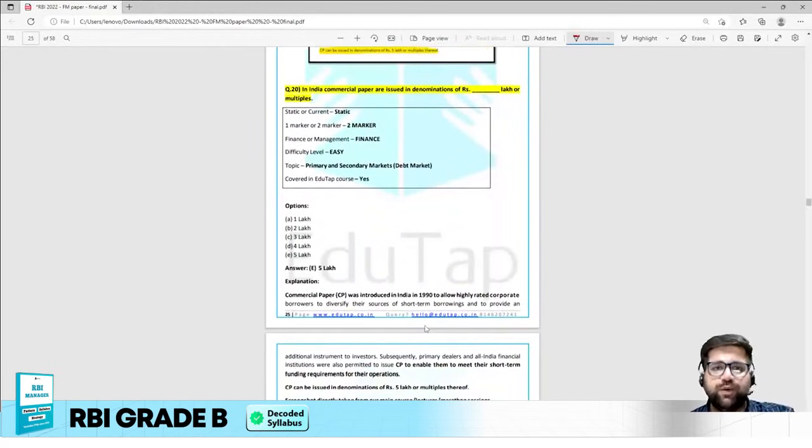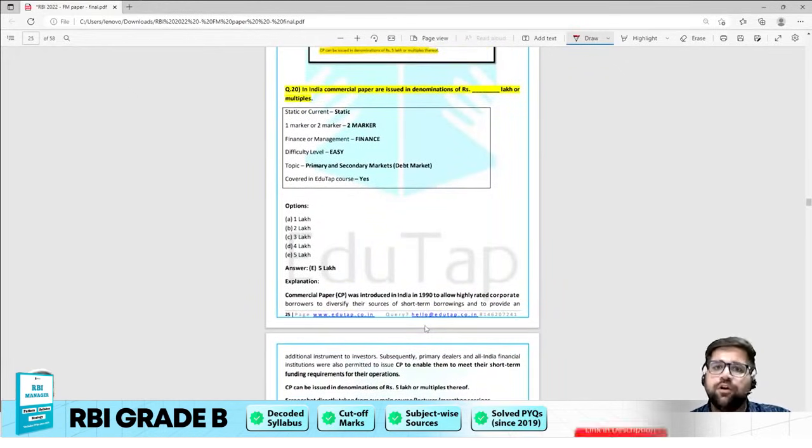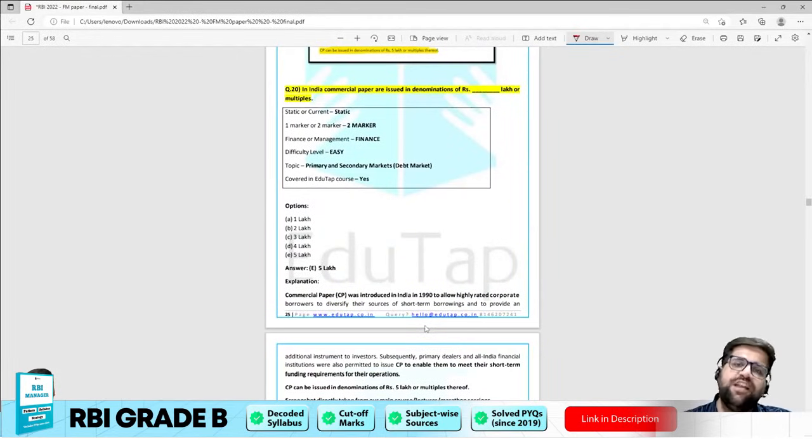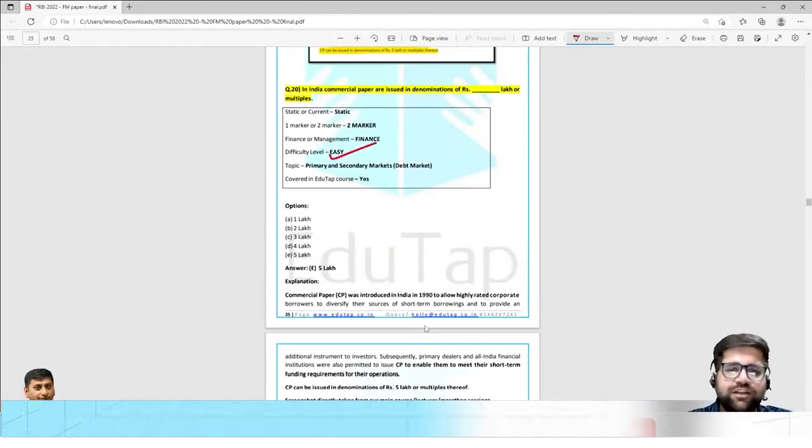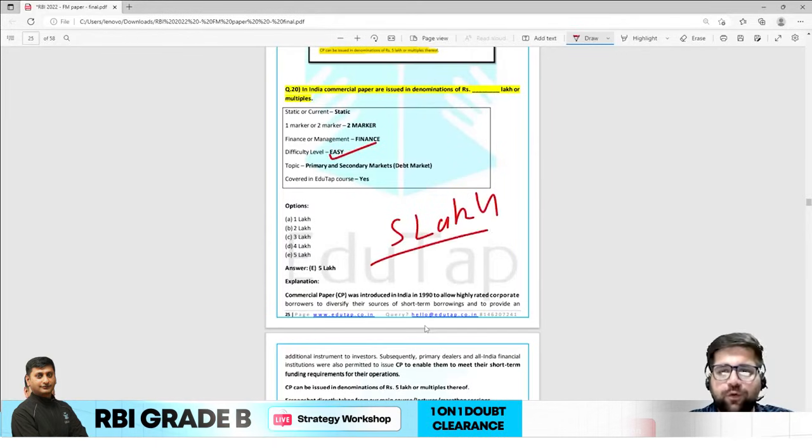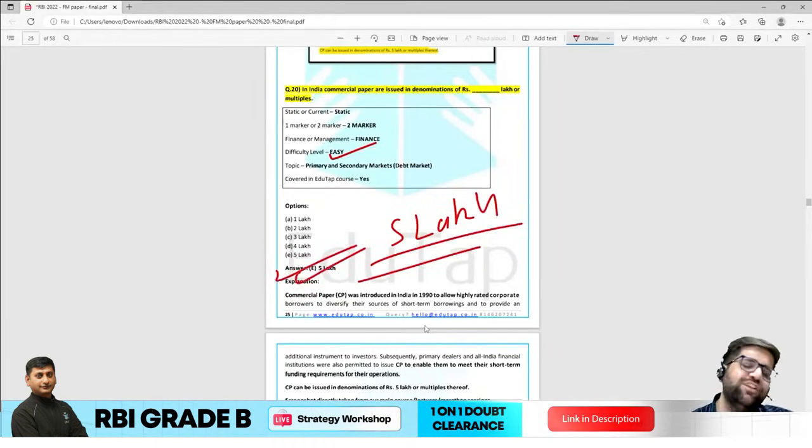Now let's come to question 20. In India, commercial paper are issued in denominations of dash multiples. Again, a very easy question. It's issued in 5 lakhs or above. Okay, again very easy question. Hardly it would have taken less than 30 seconds.